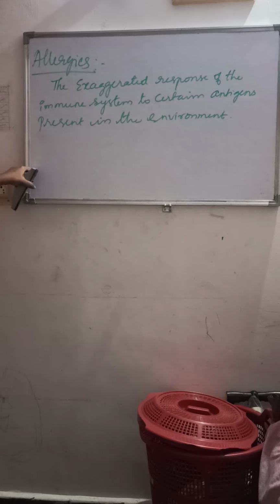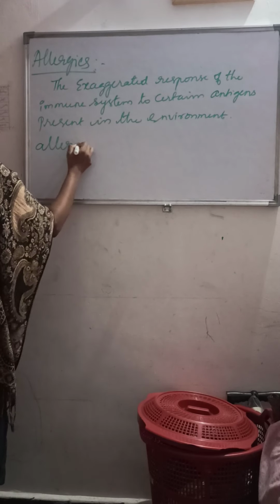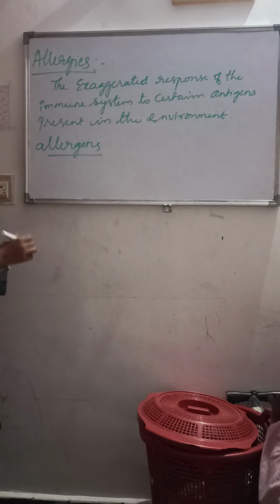The substances which cause us the allergy are called what? Allergens. So what are those substances?